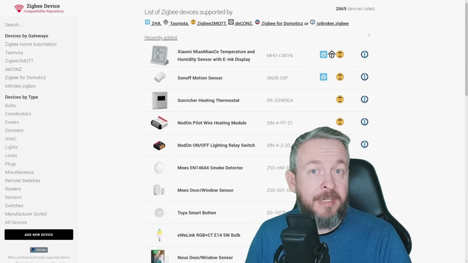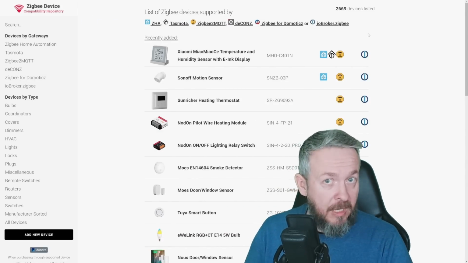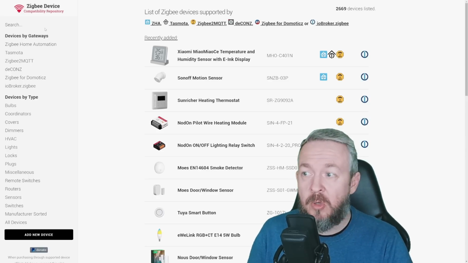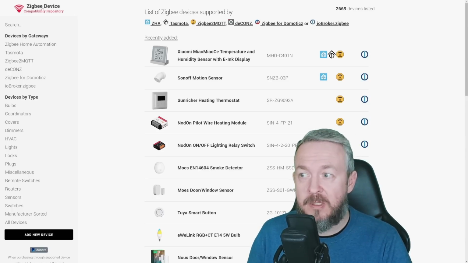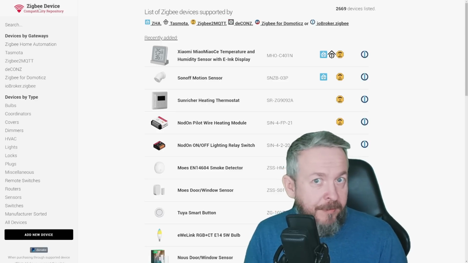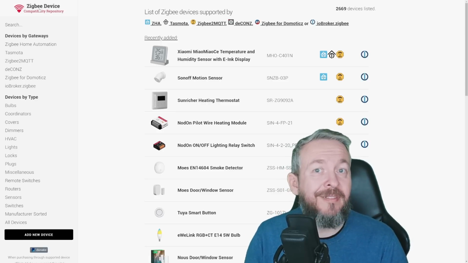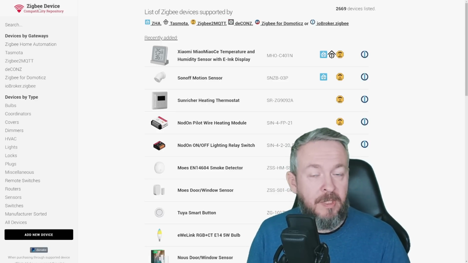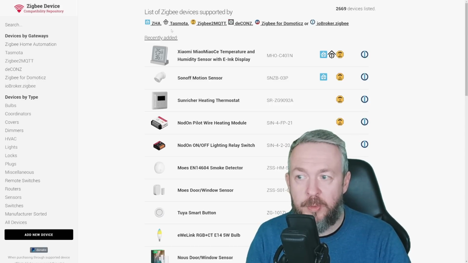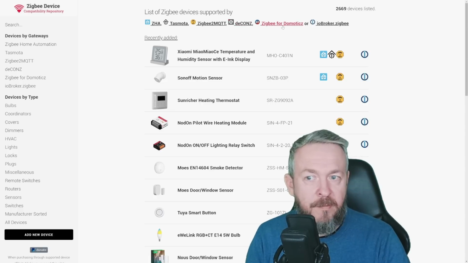One additional source that I would definitely recommend for you if you're starting with ZigBee2MQTT and looking for specific devices is to go to Blakadder's Zigbee Device Compatibility Repository. This repository has 50% of the devices that are currently available in ZigBee2MQTT. But here, at first glance, you can see if the actual device is supported with ZHA, Tasmota, ZigBee2MQTT, deCONZ, Zigbee for Domoticz, or ioBroker Zigbee.